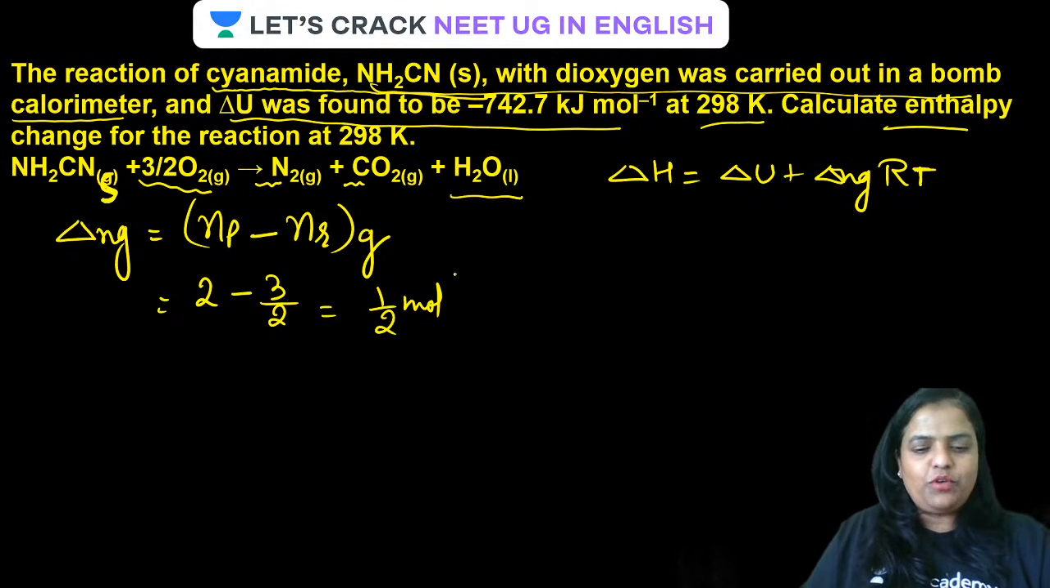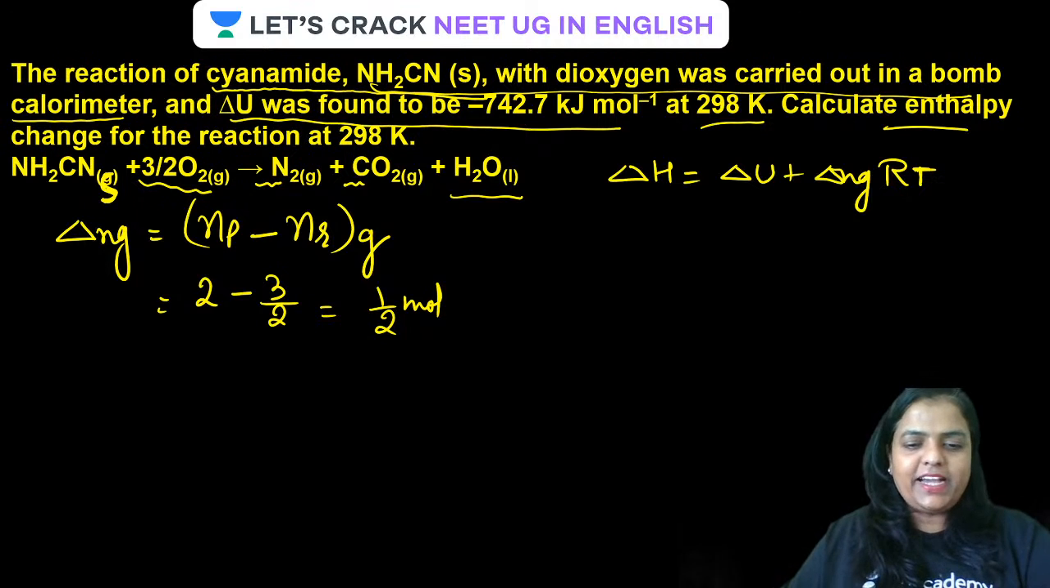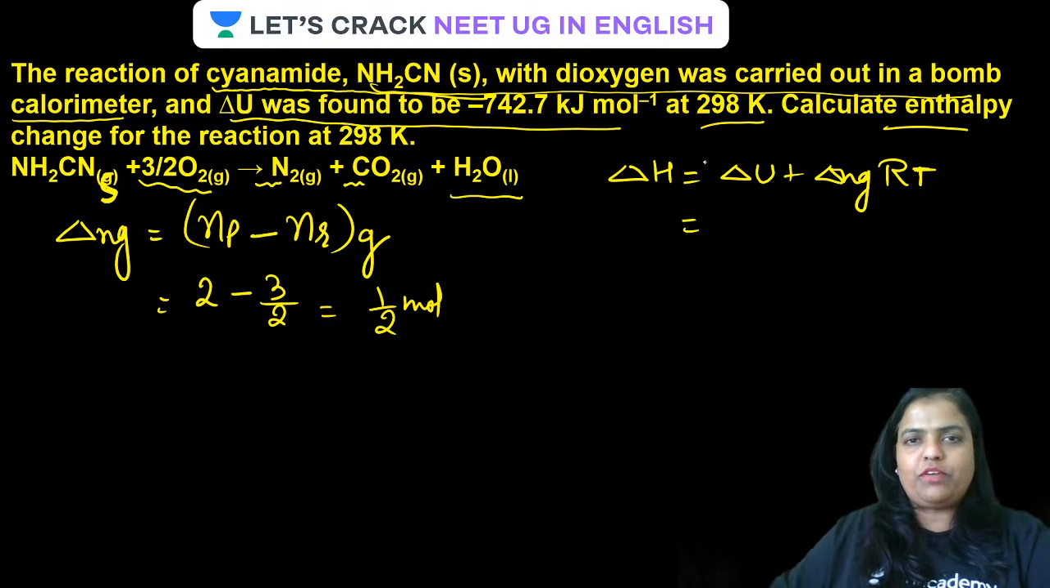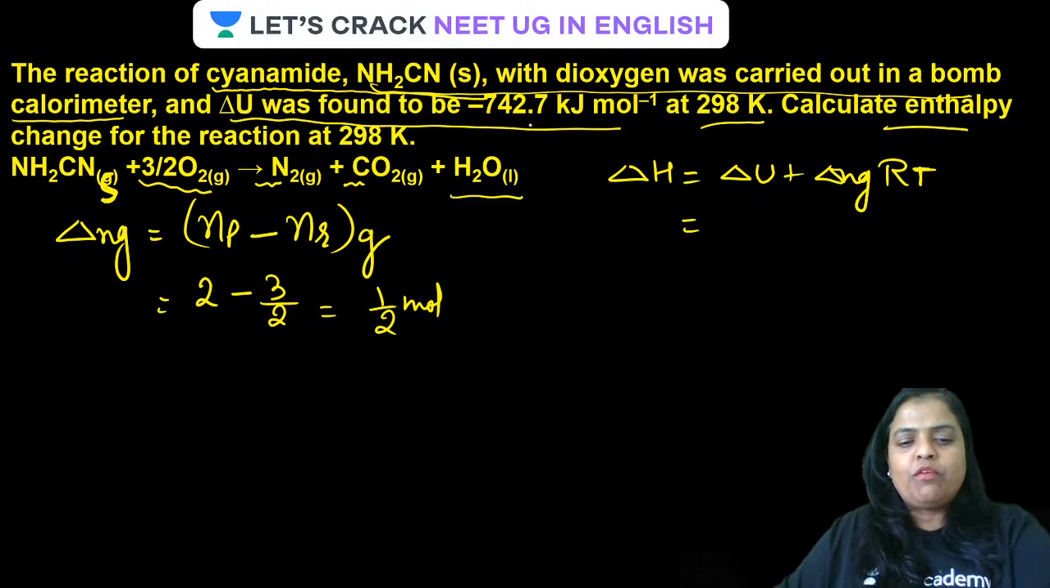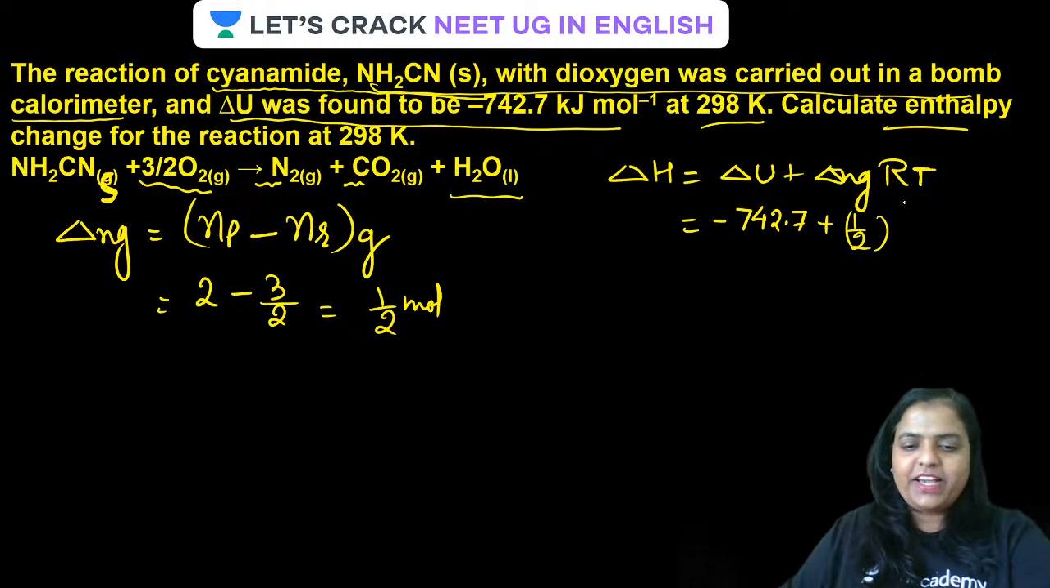Just put the values in the equation. What we have to calculate is delta H. So put the value of delta U. Delta U was found to be minus 742.7 kilojoule per mole. Remember the unit. Plus delta Ng, which is 1 by 2.